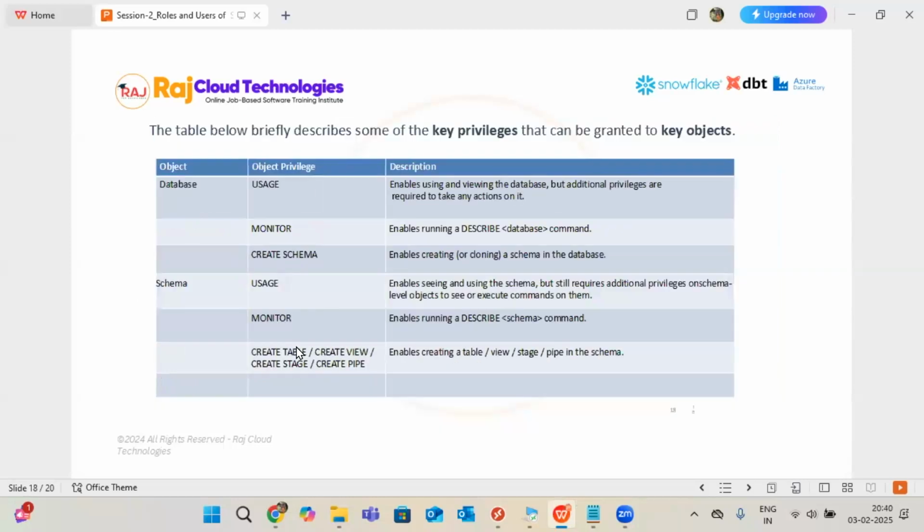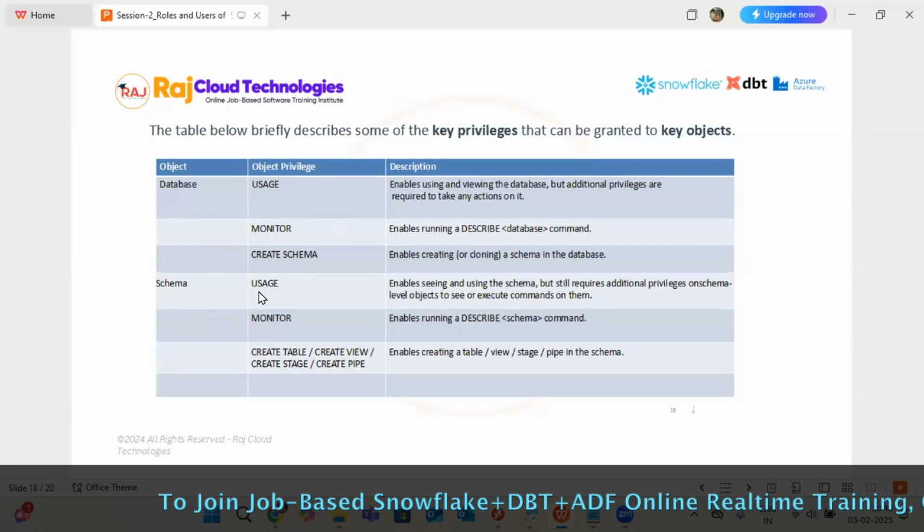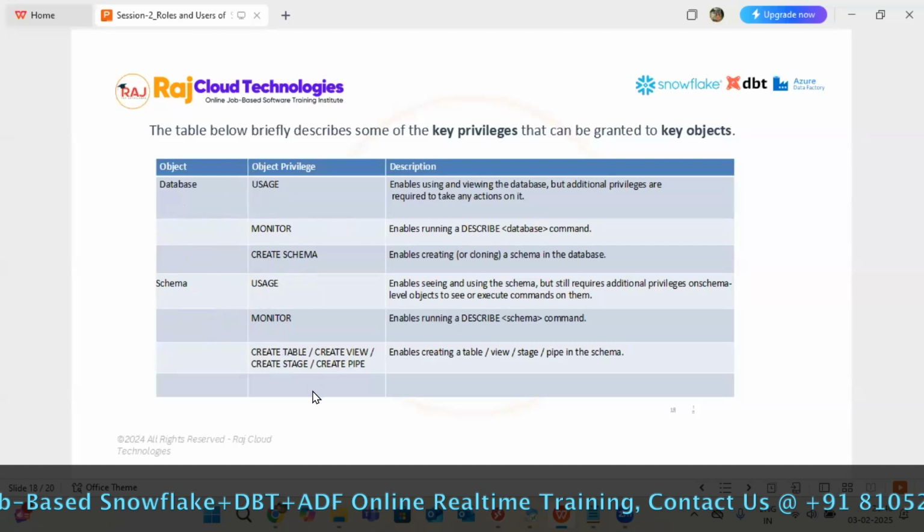Privileges: inside every object we need to work with a privilege. For example, on the database object there are usage, monitor, and create schema. These three are available. If you have the create schema privilege, then only you can create a schema inside the database. You can monitor, you can use. You need these privileges or else you cannot work. For example, at schema level there are also create table, create view, pipe, stage, like that. If you have these privileges, then only you can do something on top of the schema. Even to read the data, you need at least usage access on the schema. Then only you can read the table data.